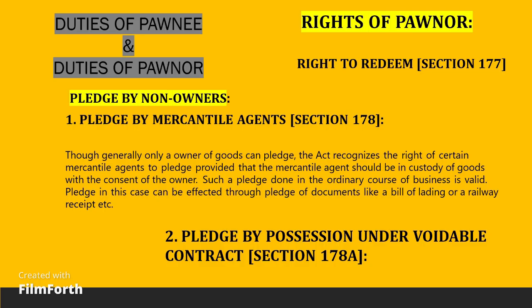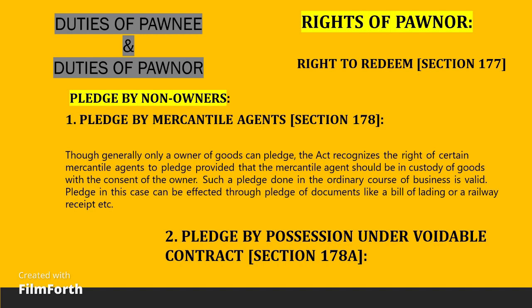Pledge by mercantile agent. Section 178. Where a mercantile agent is, with the consent of the owner, in possession of goods or the documents of title to goods, any pledge made by him, when acting in the ordinary course of business of a mercantile agent, shall be as valid as if he were expressly authorized by the owner of the goods to make the same, provided that the pawnee acts in good faith and has not at the time of the pledge notice that the pawner has no authority to pledge. In this section, the expressions mercantile agent and documents of title shall have the meanings assigned to them in the Sale of Goods Act. The necessary conditions of validity under Section 178 are as follows.